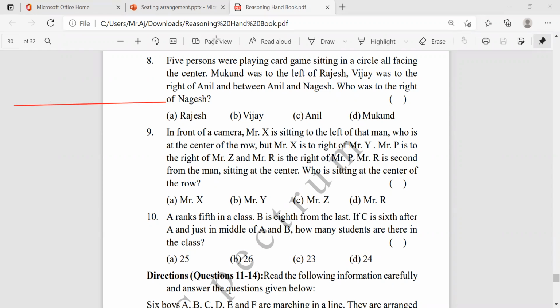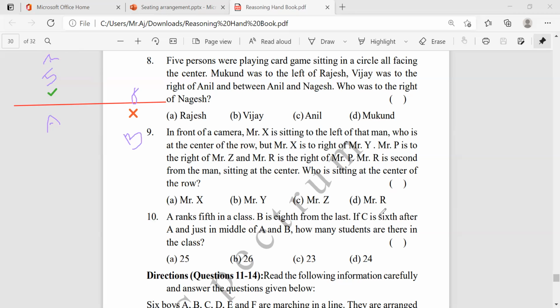A is the 5th rank. Suppose A is here, the 5th one. And B is 8th from the last. Okay. B is here. And who's 8th from the last? B is here, the 8th. This is the 8th, and this is the 5th.